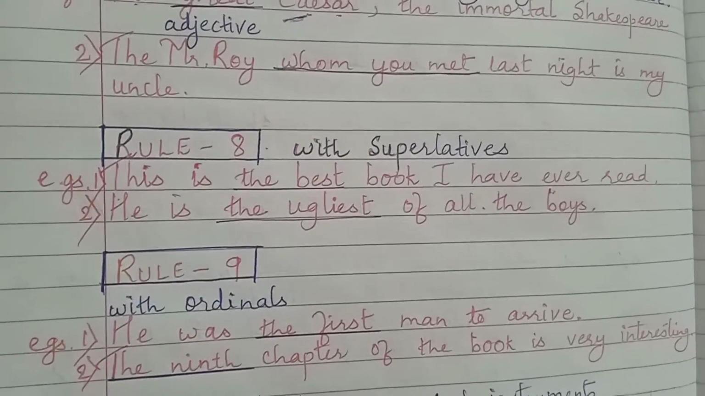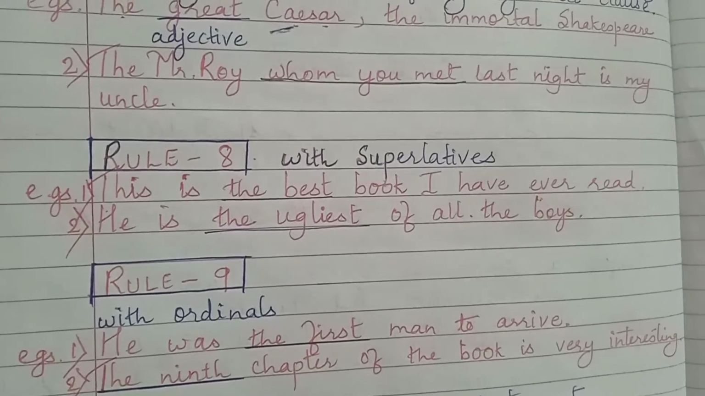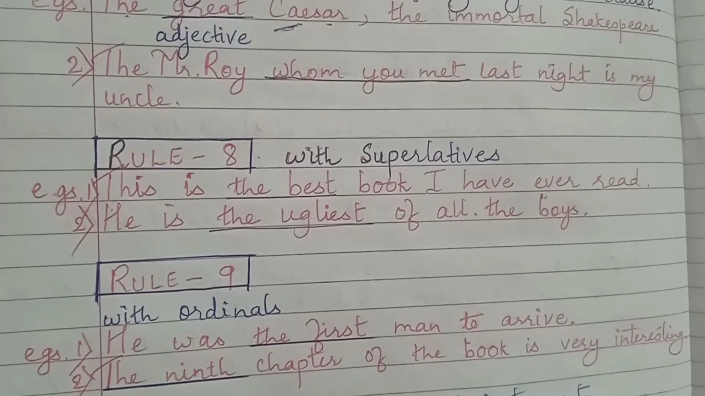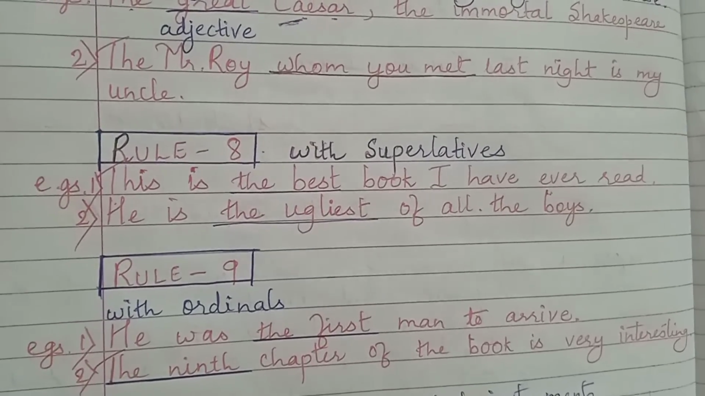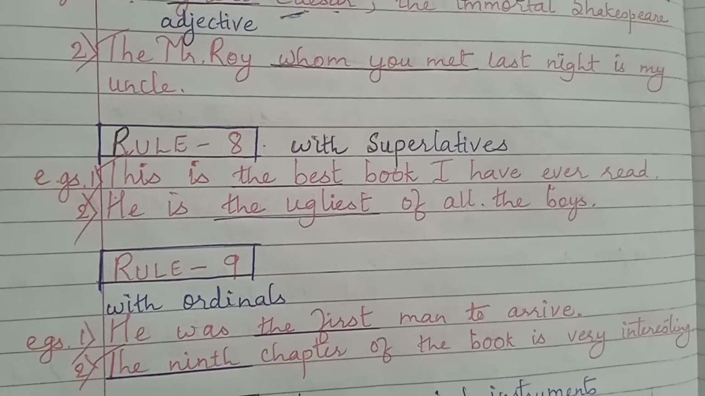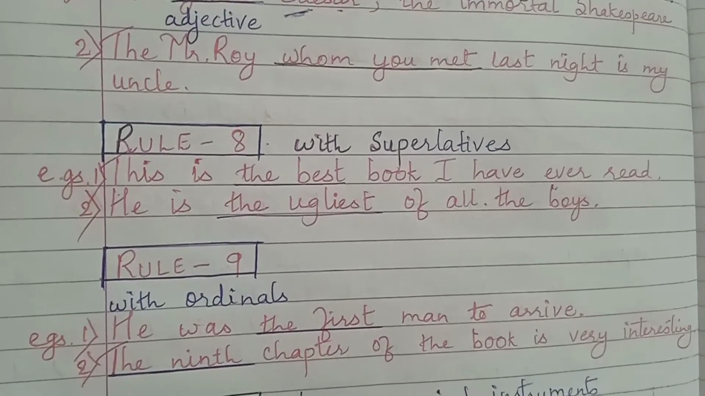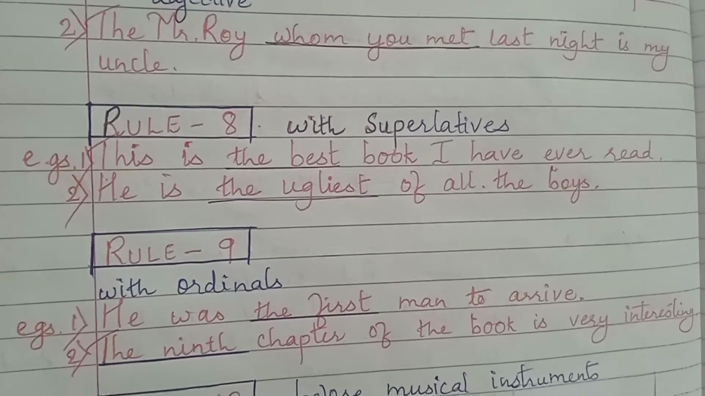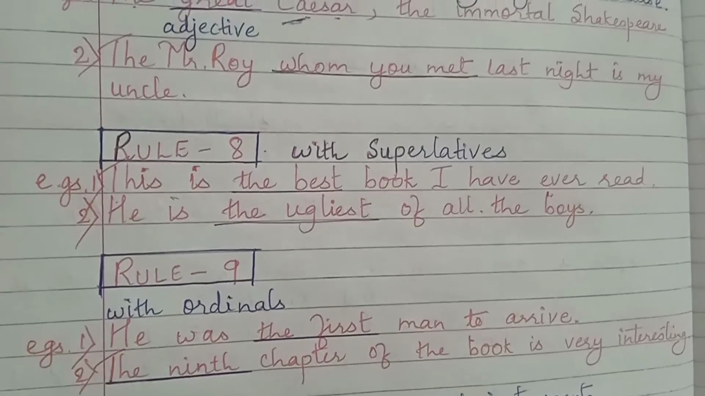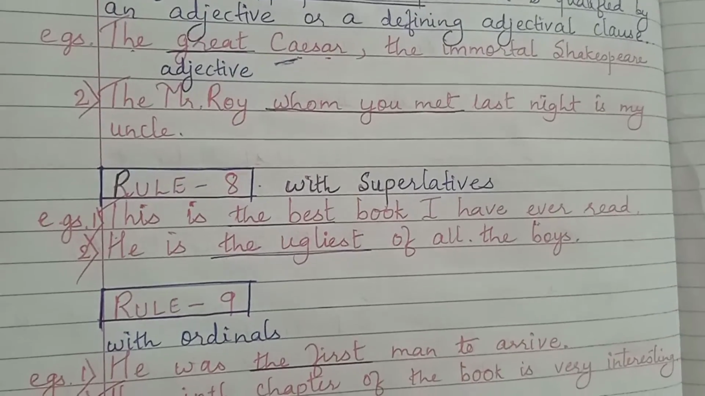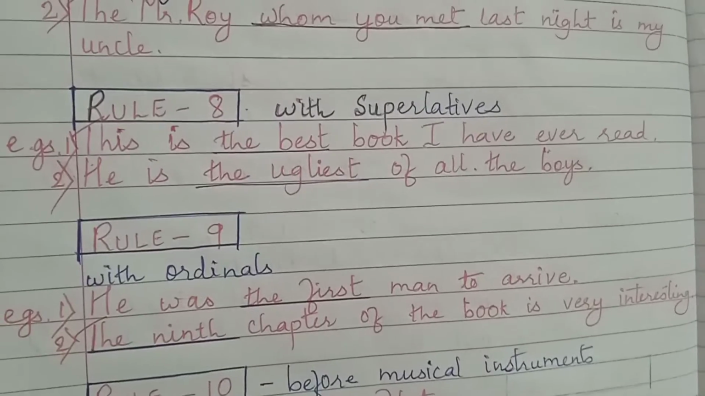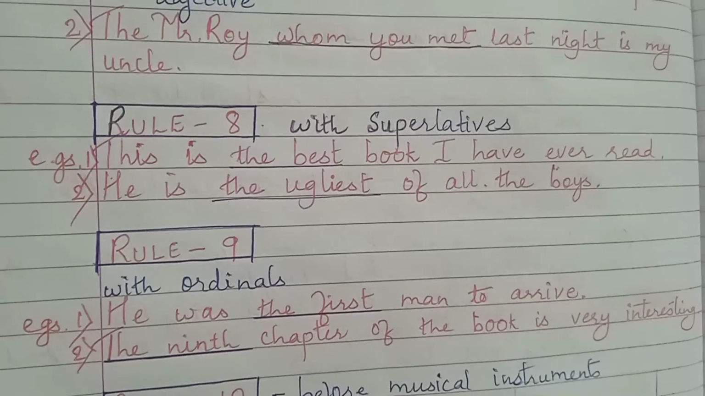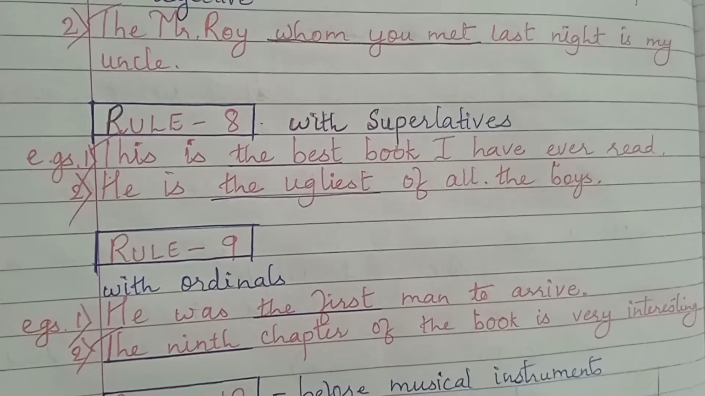Rule 8 says article the to be used with superlative. Superlative is a degree of comparison. I have already explained this to you all. There are 3 degrees of comparison: positive, comparative and superlative. See these examples. This is the best book I have ever read. Now when you are using superlative degree, article the to be used before such